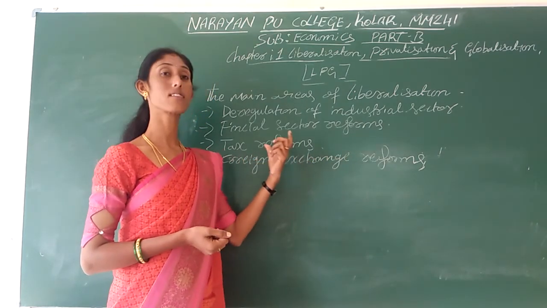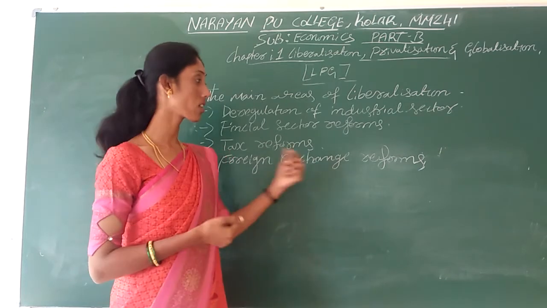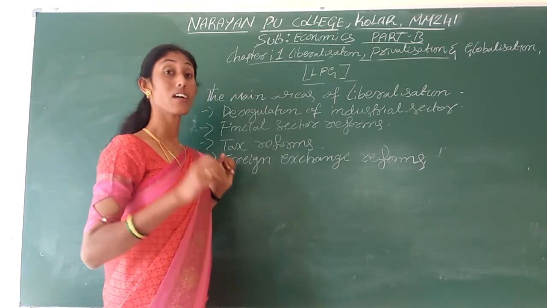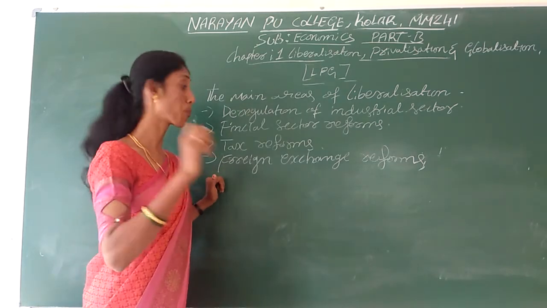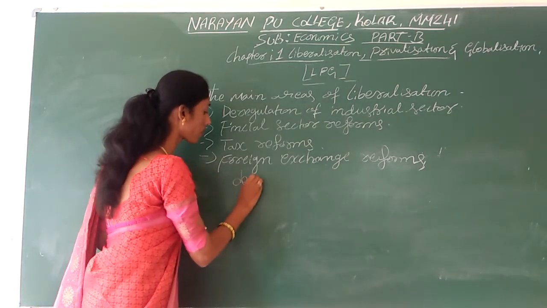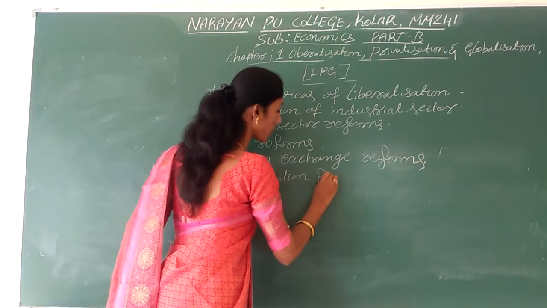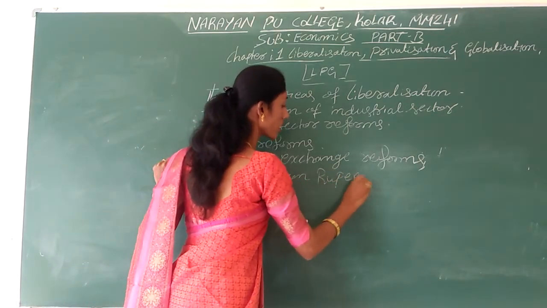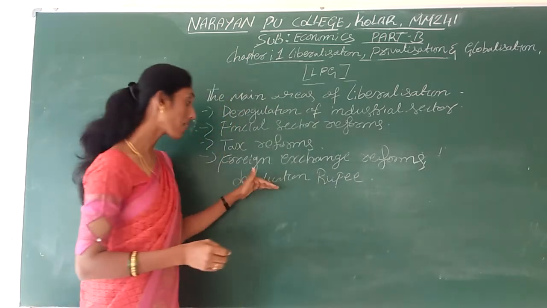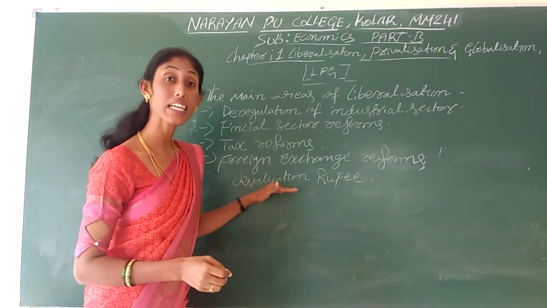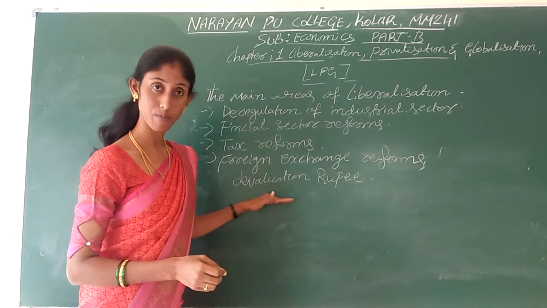As soon as adopting the foreign exchange reforms, the first step we have taken is devaluation of the rupee. You should think, what do you mean by devaluation? Very simple. Devaluation means decreasing or reducing.